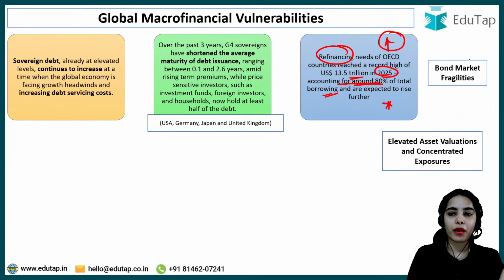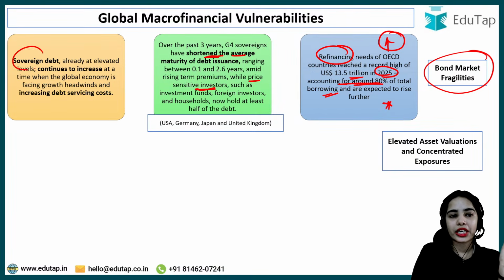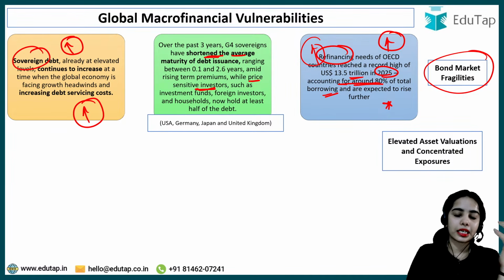So these are the bond market fragilities that you can understand: price sensitive investors are involved more now. The average maturity of the debt issuances has shortened. Sovereign debt is continuously increasing the debt servicing costs. Refinancing needs are increasing, and such.